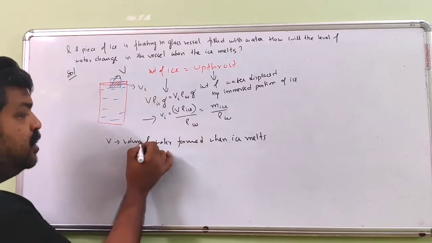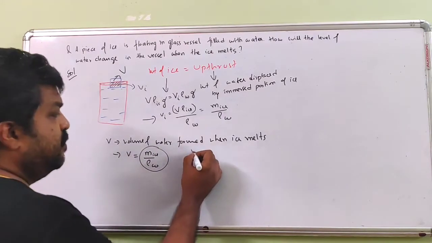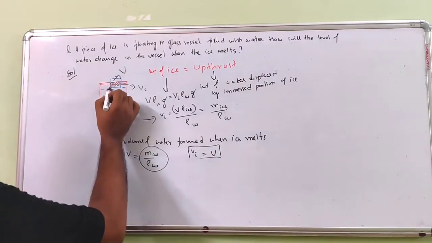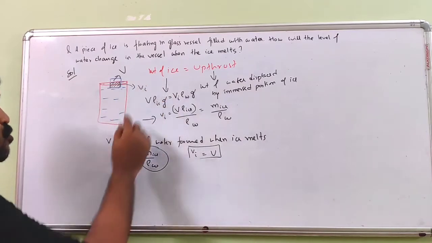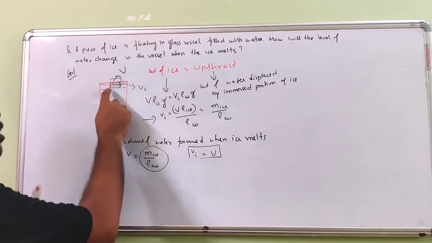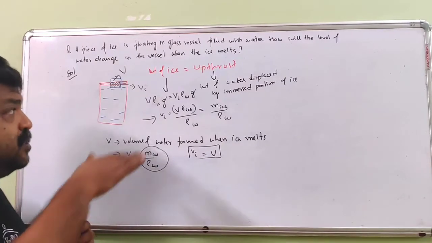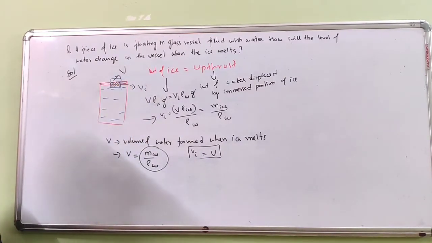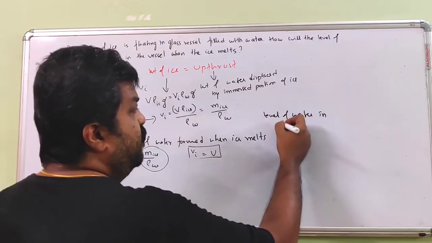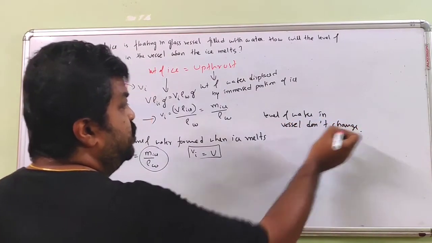That means the immersed volume is equivalent to the volume of water formed when the ice melts. When the ice melts, it is going to occupy only the volume of the immersed portion of ice. So the level of water in the vessel does not change.